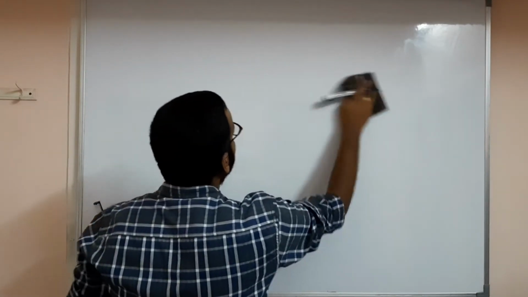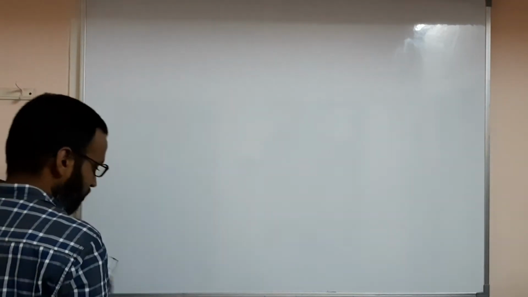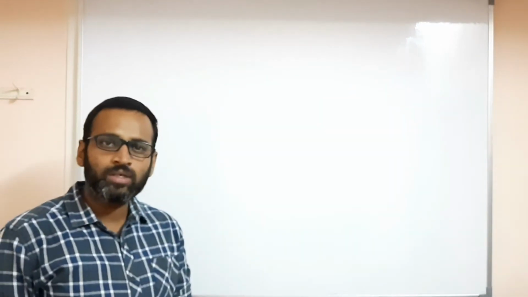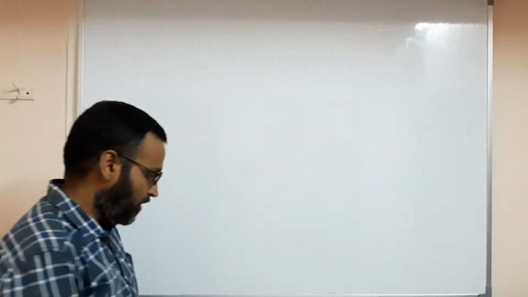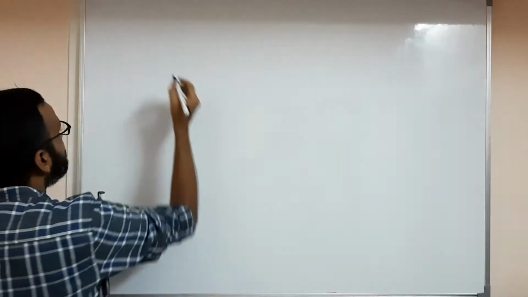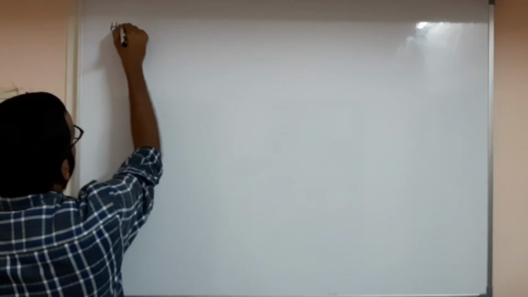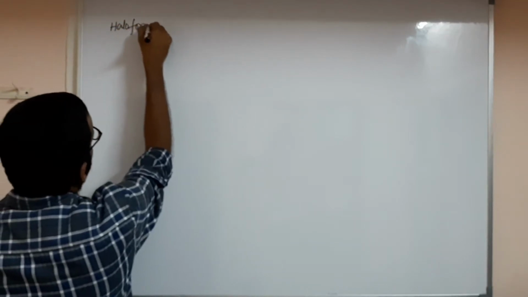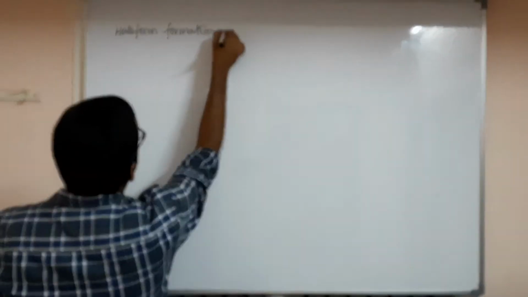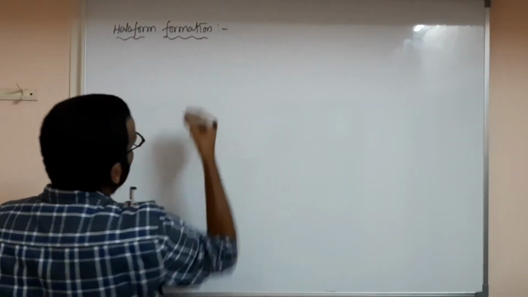I have given it clearly. So now, how to do the haloform test? Haloform means what? Chloroform, bromoform, iodoform, CHX3. We have to understand how haloform formation happens. This is very important.